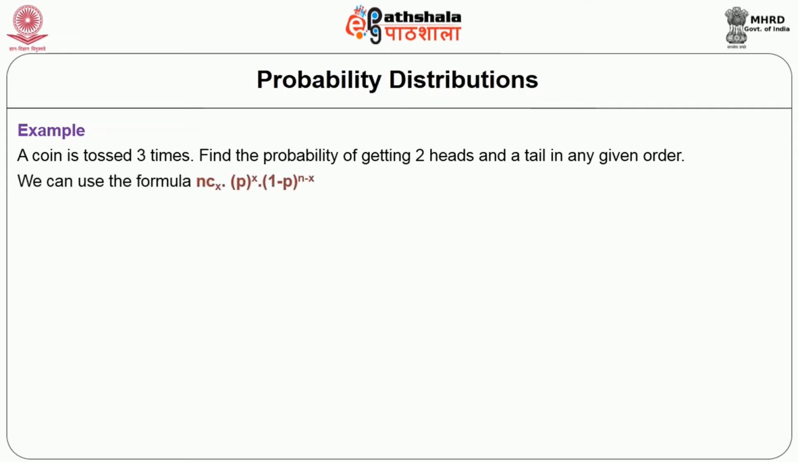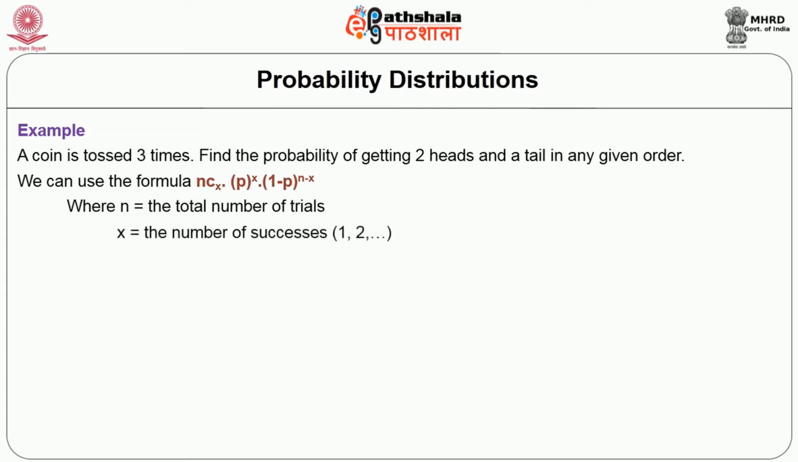So what is the formula you are going to use in probability distribution? Here, n combination x into p to the power of x into 1 minus p to the power of n minus x. This is the standard formula we use to calculate the probability distribution mathematically, where n represents the total number of trials, x represents the number of successes, and p represents the probability of success. Let us understand one by one how to determine the possible results.